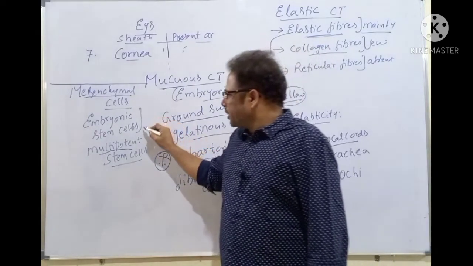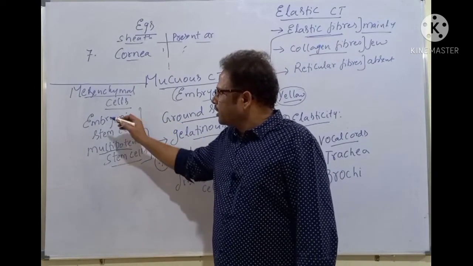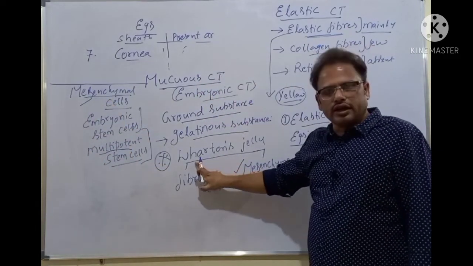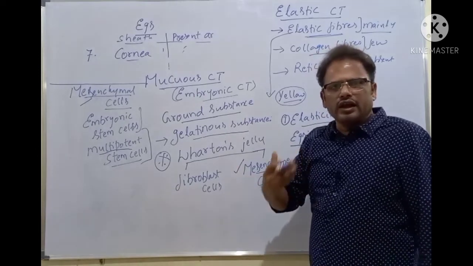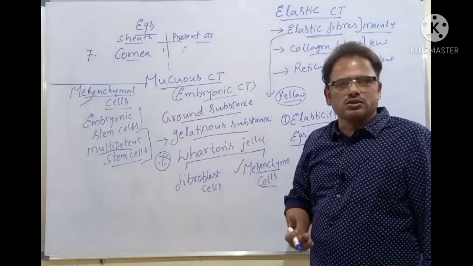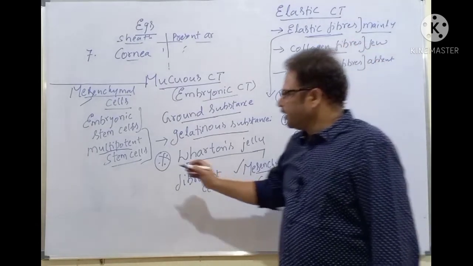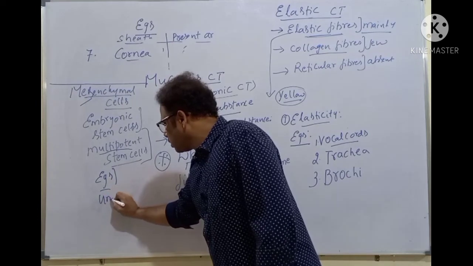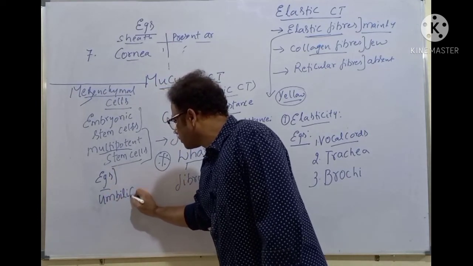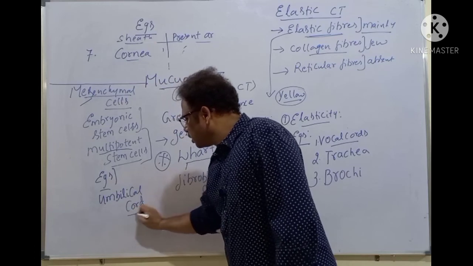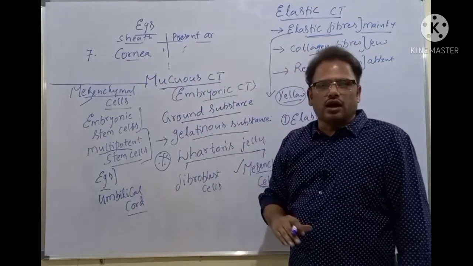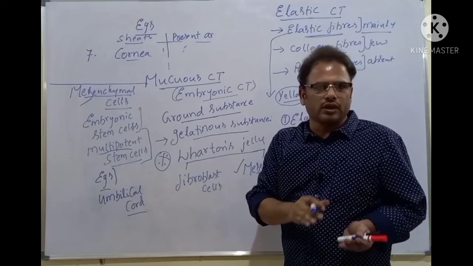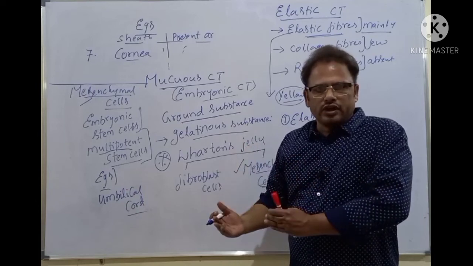Okay, students. That's why the pharmaceutical industries are very keen on the research of these mesenchymal stem cells present in the Wharton's jelly here. They can generate any type of cells or tissues or organs. And chiefly, what are the examples? Where is this Wharton's jelly present? The human umbilical cord. What is an umbilical cord? It connects the placenta with the baby, where the food substances and other particles are supplied from the placenta to the developing baby, isn't it?